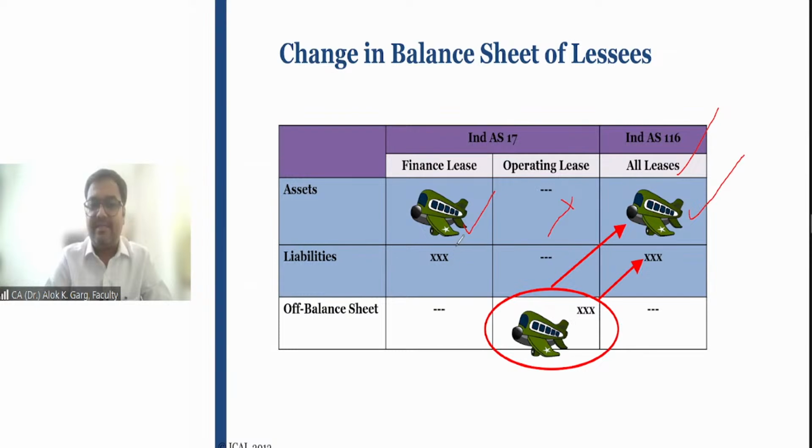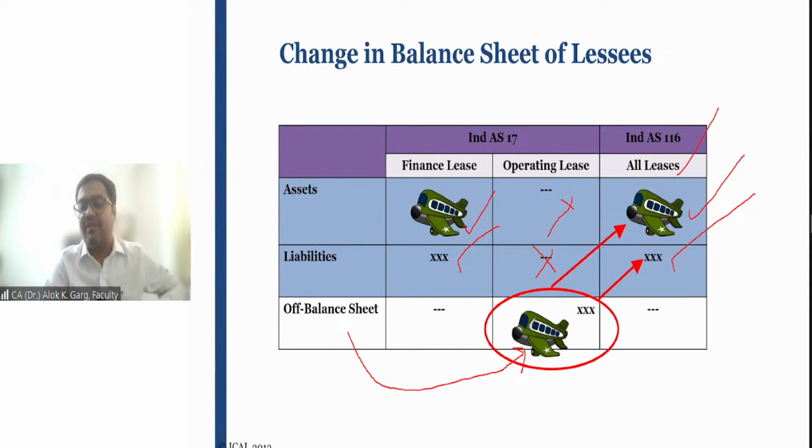In finance lease, the liability was there, right? And in IND AS 116 also liability will be there. But in operating lease, in the old version of IND AS, there was no asset and there was no liability, right? But in IND AS 116, now asset and liability both have come, right? In operating lease, the liability and asset were off balance sheet, right?